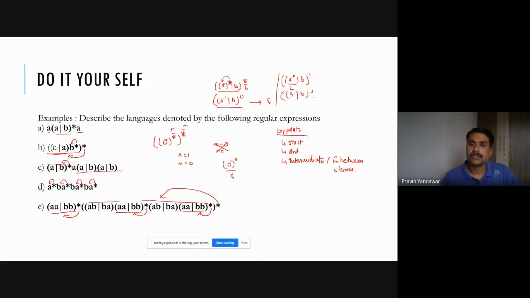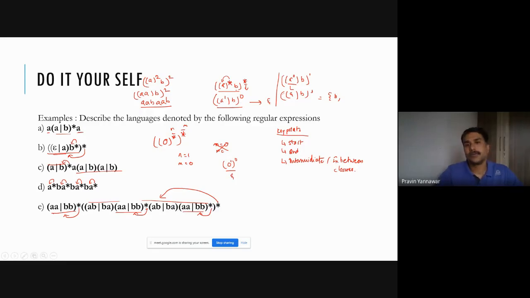So if this is 1, then it produces B only. Okay, so if it is a raised to 2, b, and this is raised to 2, what does it mean? a raised to 2 is this, b, and this is 2, so it means ab. Got it?